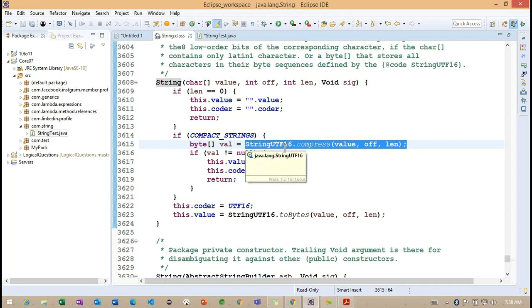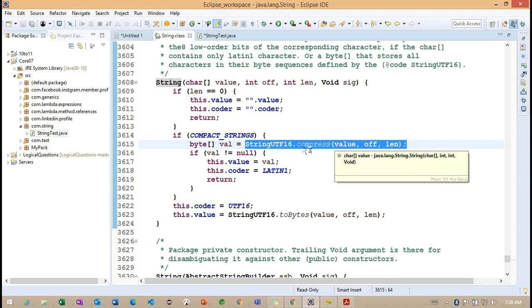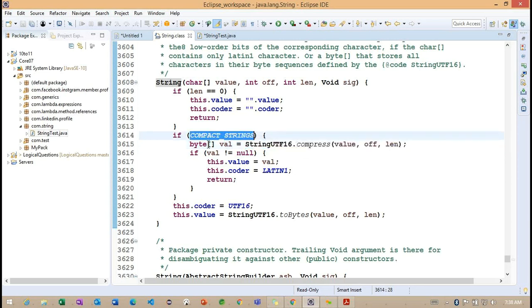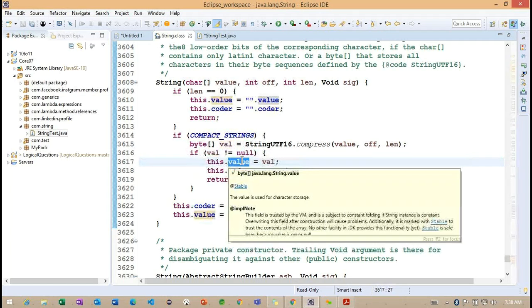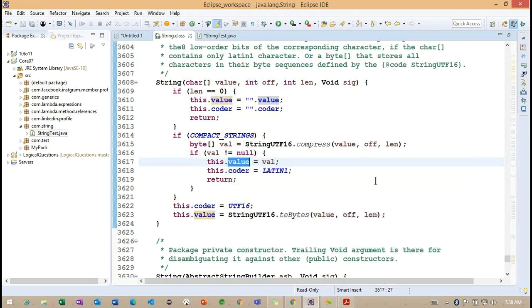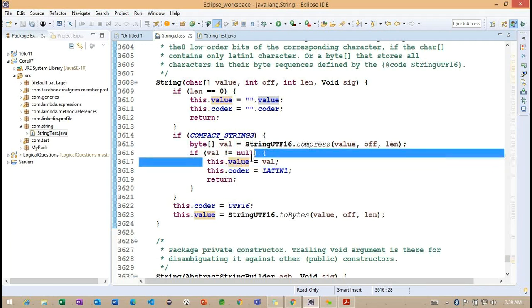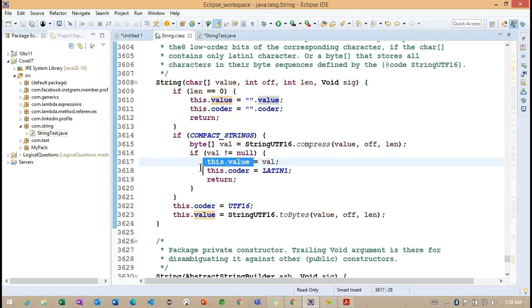Getting the point? So now this section of code is important here. This particular UTF-16, what is it doing here? Whatever string object we are passing, it's converting into a byte array. If the byte array value is not equal to null, now you can understand they are trying to focus on the values. Getting the point? So this dot value we identified here, they are initializing the value.